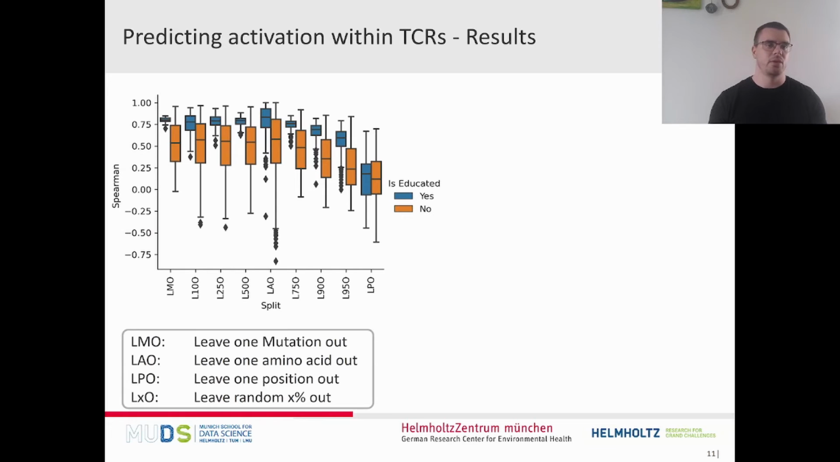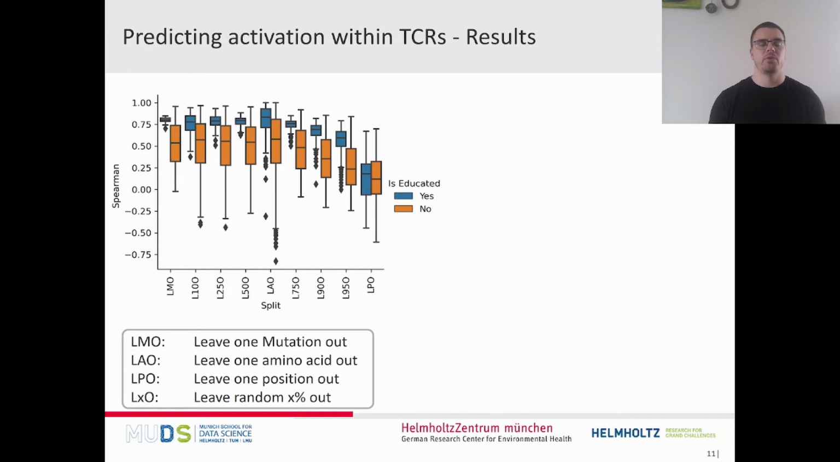On this slide, you can see the results from this predictor. We report the Spearman rank correlation coefficient, since the precise value of activation is highly dependent on the experimental setup. However, the ordering of the different mutations should not change on the setup, and so we use this rank coefficient. In the graph, you can see the results when trained on various data subsplits.